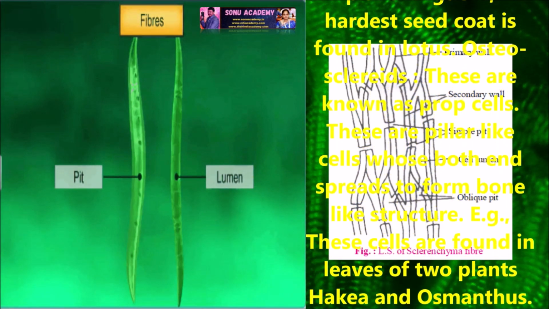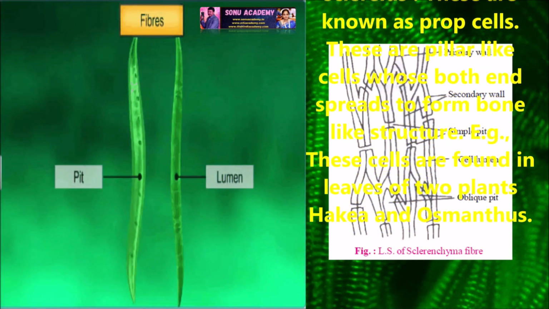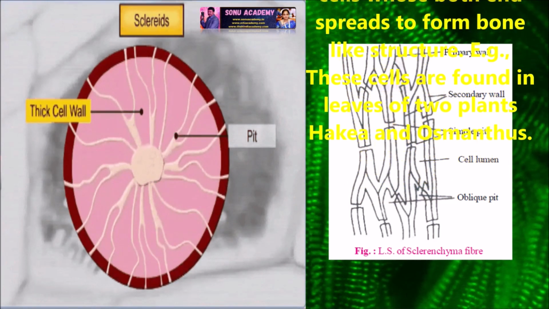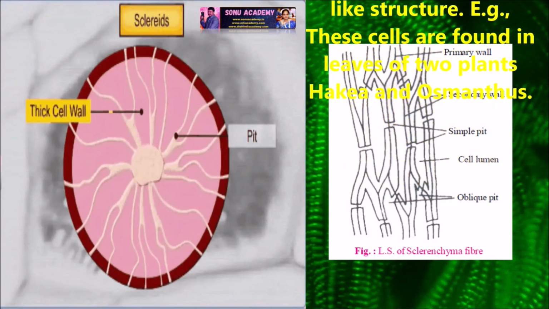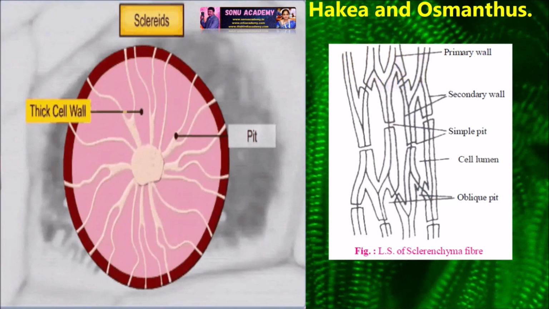Osteosclereids: these are also known as prop cells. These are pillar-like cells whose both ends spread to form bone-like structures. For example, these cells are found in leaves of plants like Hakea and Osmanthus.